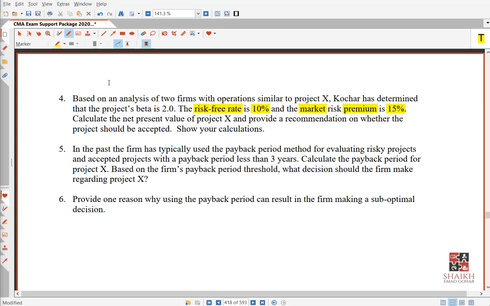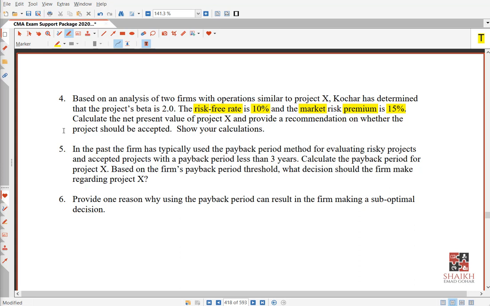Can you see here in requirement number 4, can you find anywhere they have written for you, please use the capital asset pricing model? No. Getting it? This is what I was telling you. You have to select the model. Sometimes they will tell you, like in previous questions, but most of the times they will not tell you. So by using the information in the question, you have to analyze yourself which model to use.